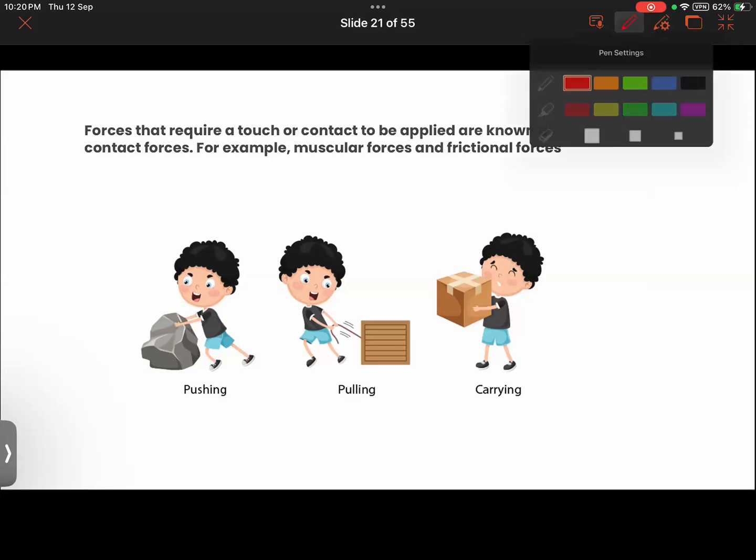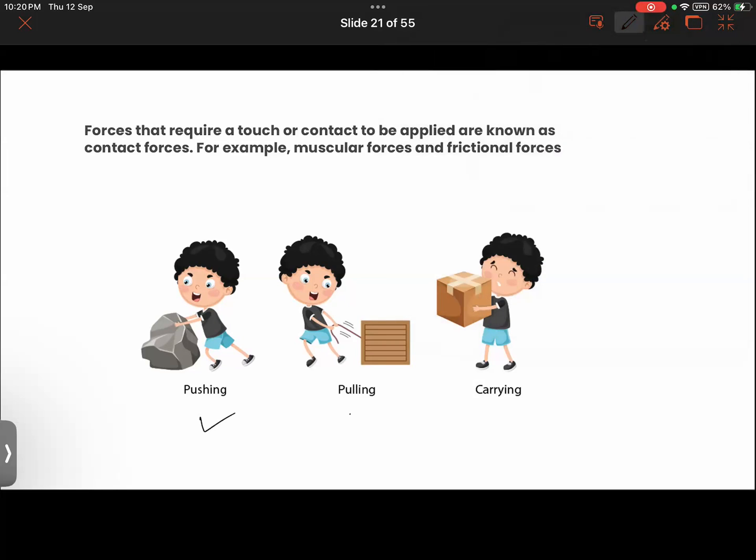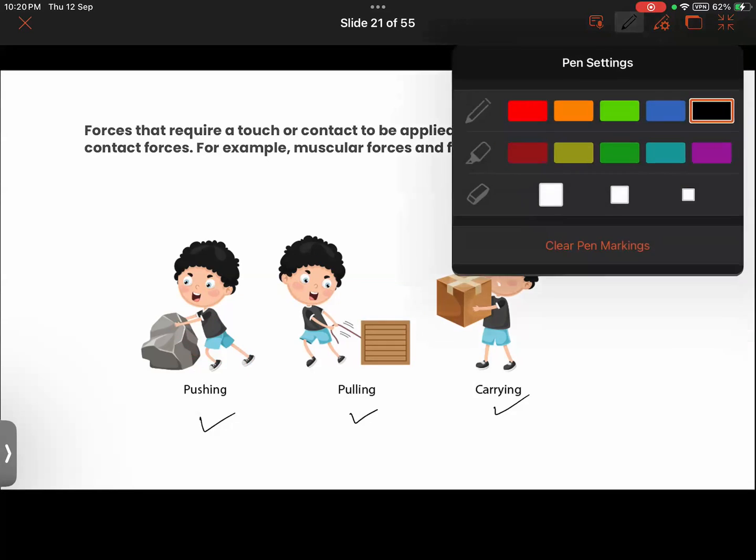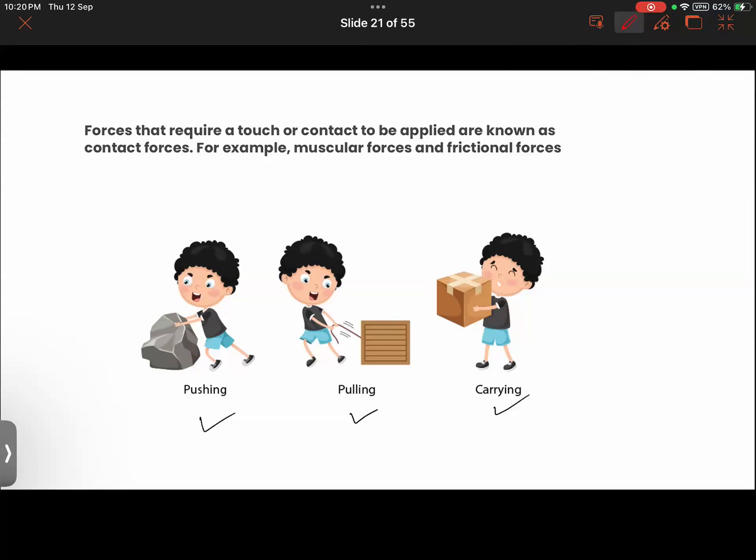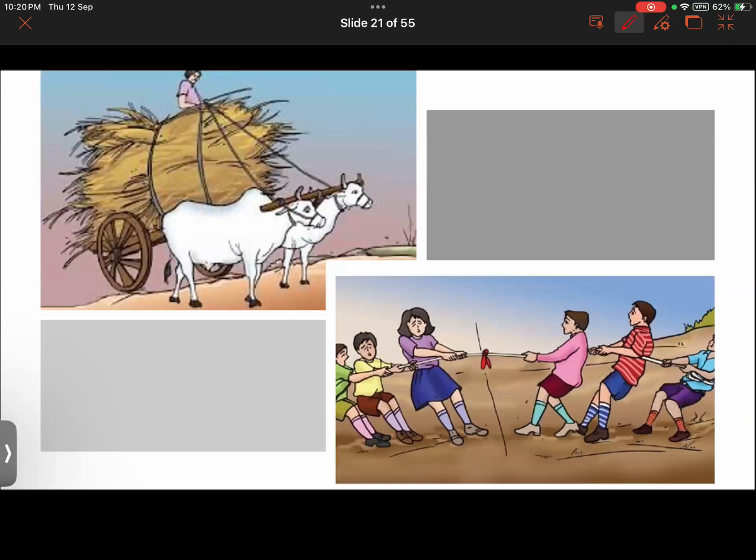All these actions that you see here are examples of contact forces, right? So, what kind of contact forces are required here? You can see that muscular and frictional force both are taking place here. Like while you are pushing this piece of rock, your frictional force also comes into action here, and the muscular force applied by our muscles also comes into action in all these actions here.